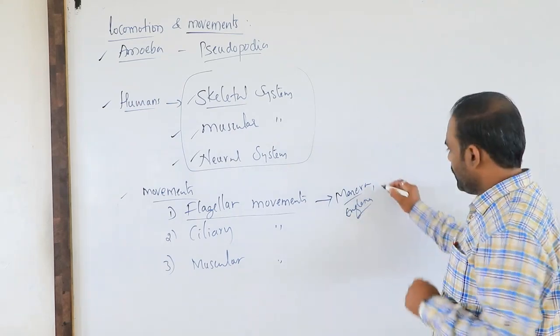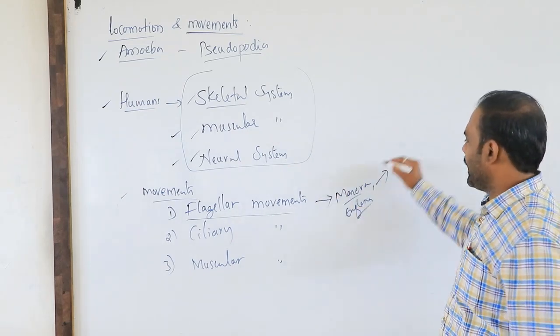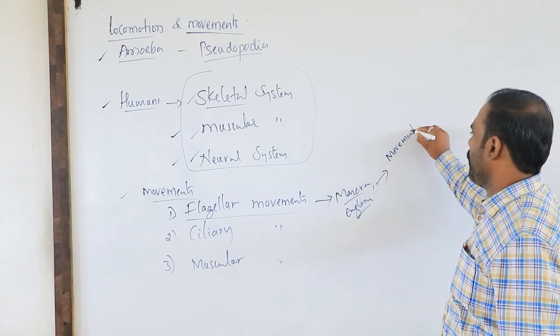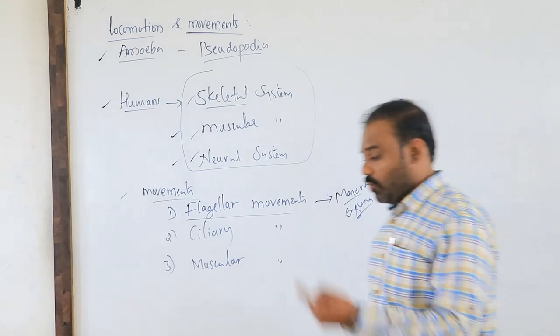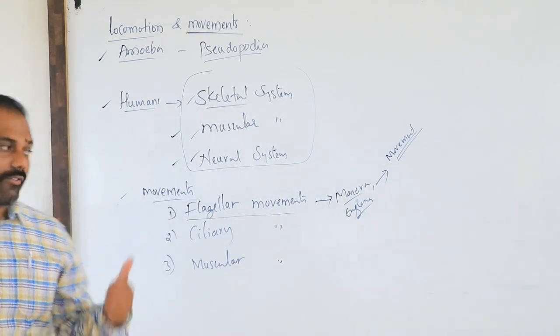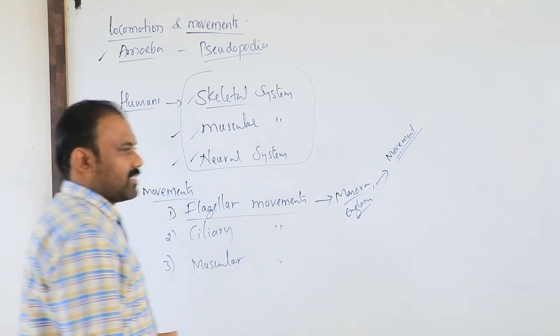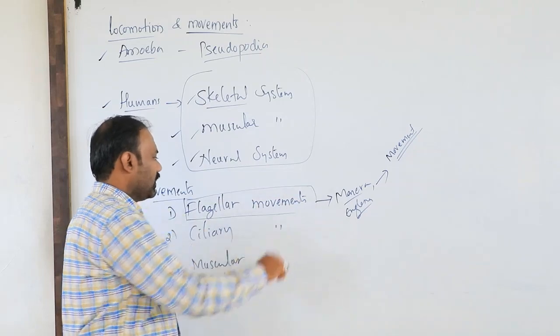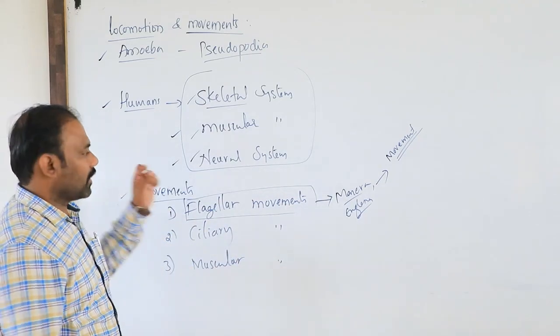These flagella help in the movement of the organism. Only with the help of the movement of flagella can these organisms move. So it is a kind of locomotion or movement.